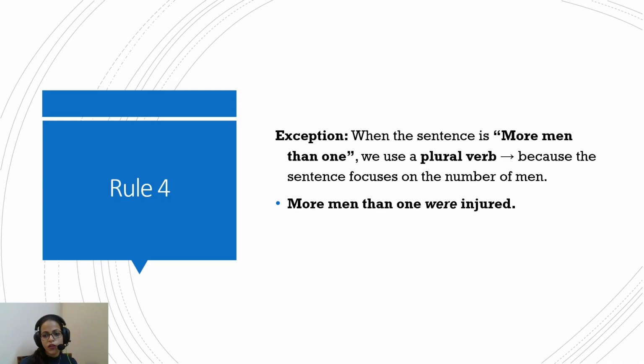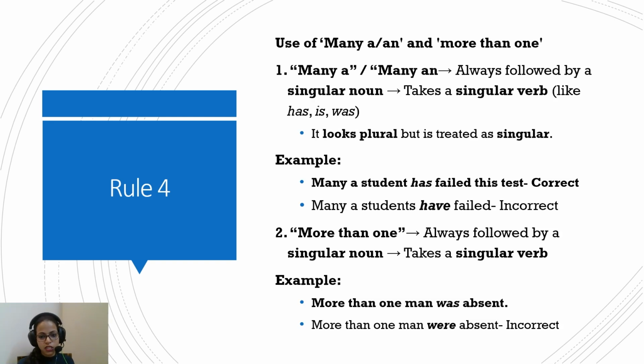Now there's an exception: when the sentence itself is using the plural, for example, more men than one. Here men is there, so it's the plural men that will make the following verb also plural. So, more men than one were injured. Just see to it that in many a student, student is singular, so the following verb is singular. More than one man, one man is singular.